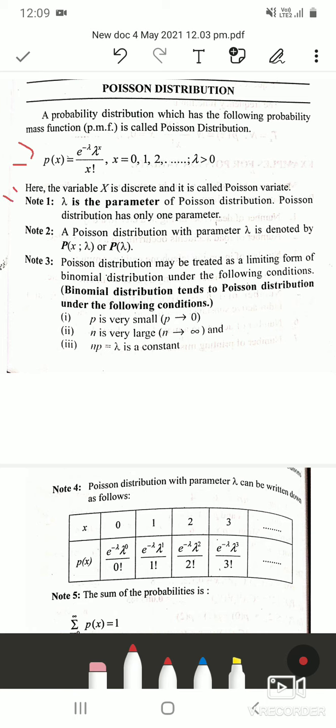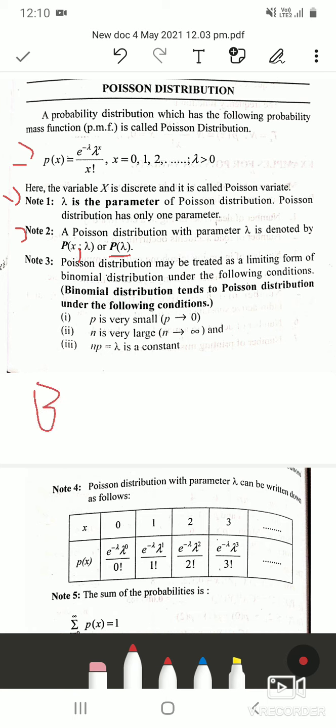So we'll see some of the notes. The first note is lambda is the parameter of Poisson distribution and Poisson distribution has only one parameter. It is very clearly evident from the PMF that it has only one parameter, that is lambda. The second note is a Poisson distribution with parameter lambda is denoted by P of lambda, in brackets you write lambda.